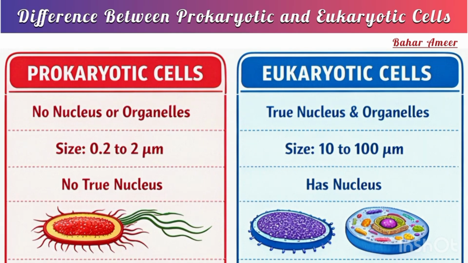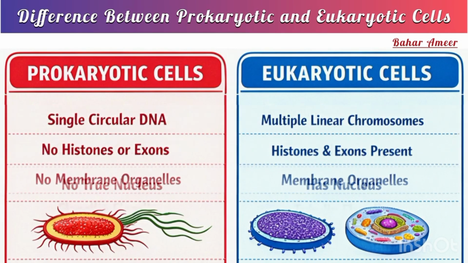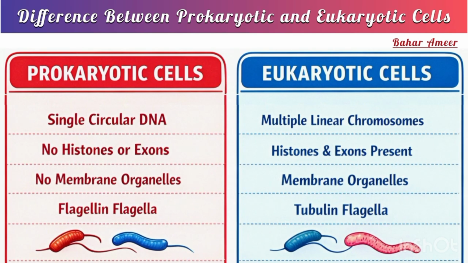As we mentioned earlier, prokaryotic cells don't have a true nucleus, whereas eukaryotic cells have a nucleus with a nuclear membrane. Let's move on to DNA. DNA of prokaryotic cell consists of a single circular DNA molecule in the nucleoid, lacking histones and exons. In contrast, eukaryotic DNA consists of multiple linear chromosomes in the nucleus containing histones and exons.